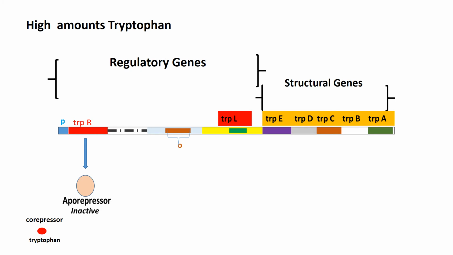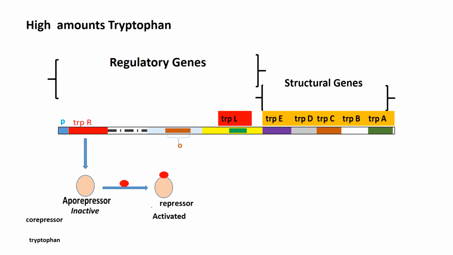Now, as the tryptophan is present in higher concentration in the environment, the cells can take up the tryptophan, and this tryptophan acts as the co-repressor. That means when the co-repressor binds to the aporepressor, it is activated. Now, since the aporepressor is activated, it is no longer called an aporepressor, it is called a repressor.